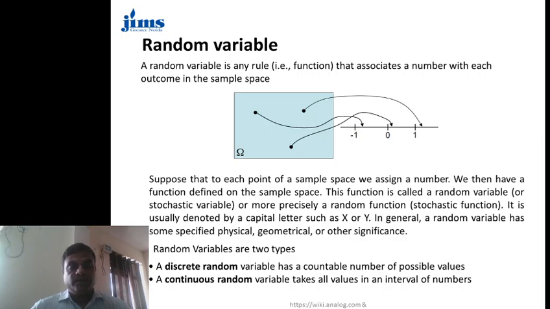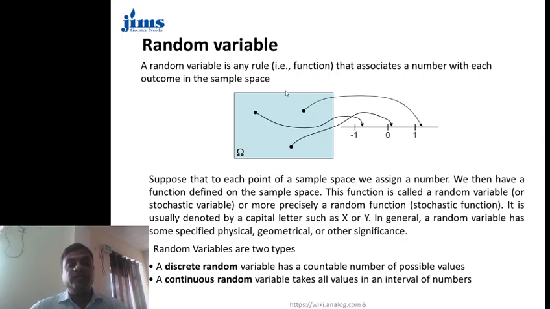So the explanation is, suppose that to each point of a sample space we assign a number. We then have a function defined on the sample space. These are called the different functions in a sample space. This function is called a random variable, or more precisely a random function. This random function is also called a stochastic function. It is usually denoted by a capital letter such as X and Y. In general, a random variable has some specified physical, geometric or other significance.